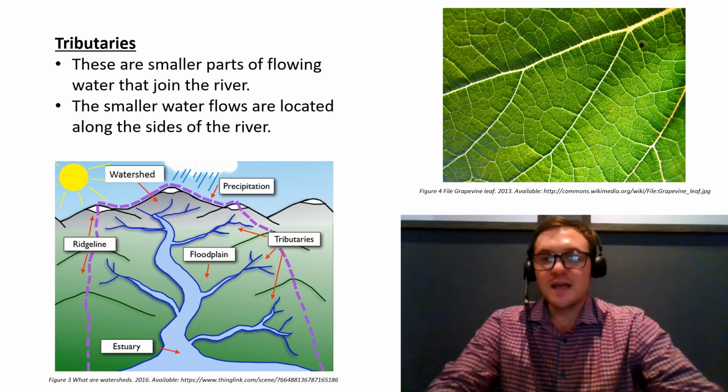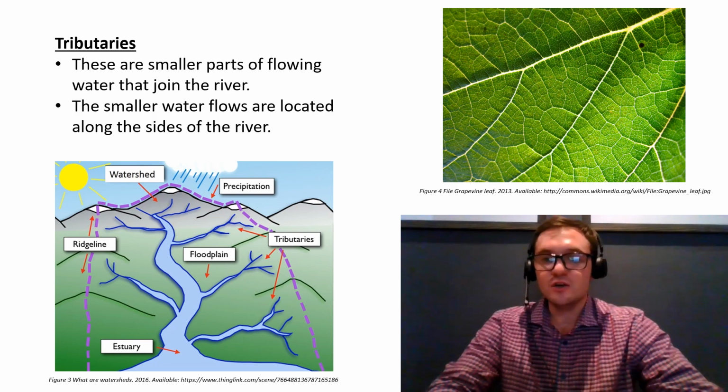Now, it's quite interesting to note that the picture that just popped up is the depiction of a leaf, and we can see the various veins within a leaf. And it's very similar to how river systems actually look. We have got the thick part of the vein, which is the river system, and then we've got the tributaries that are attached to the sides of the rivers. And it's quite interesting to note that in natural phenomena, there will always be similarities.